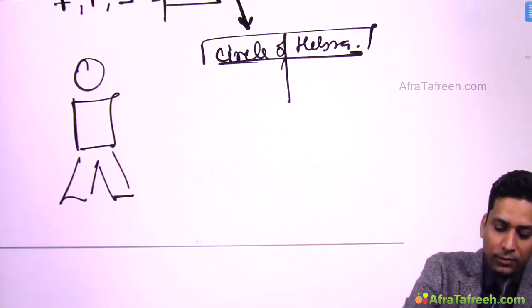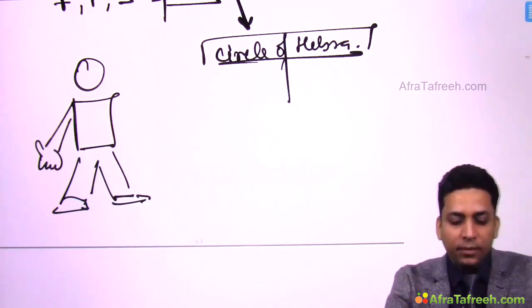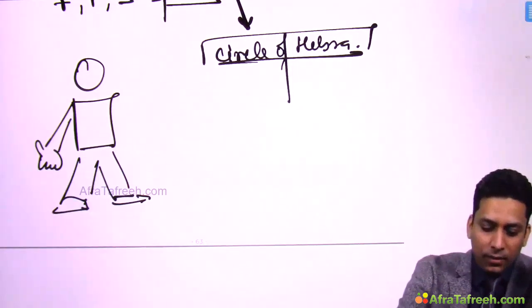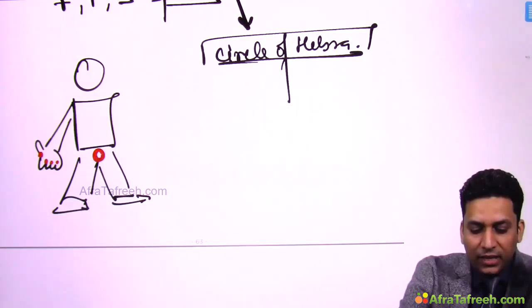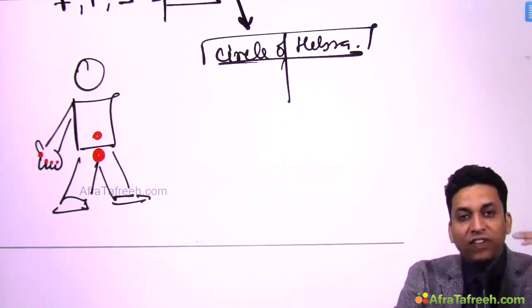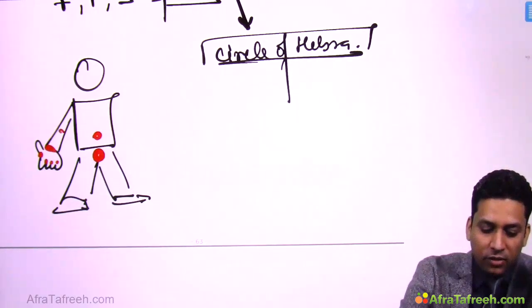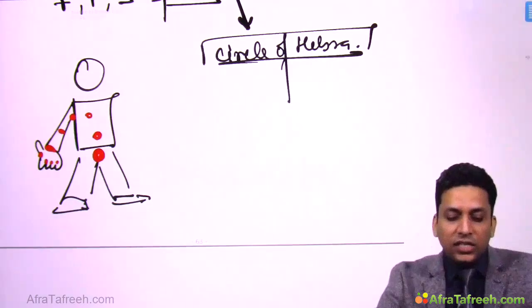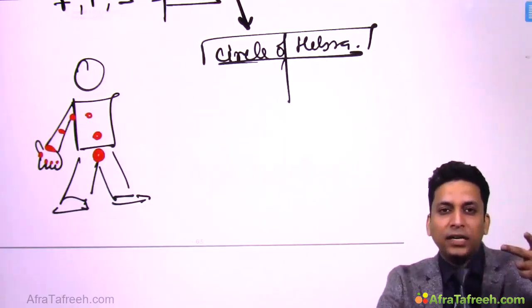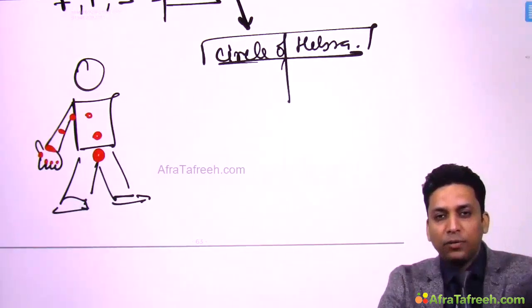If this is your patient who is suffering from scabies, you will find that the common sites which are involved in scabies are web spaces. Then genital areas are involved, so groin. Periumbilical area is involved. Then flexors are involved, like flexors of wrist, elbow and axilla, sometimes around areola. So the common sites involved are web spaces, groin, periumbilical area, periareolar area, and flexors of wrist, elbow and axilla.